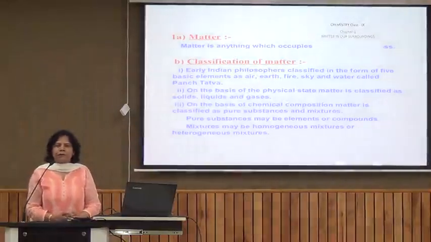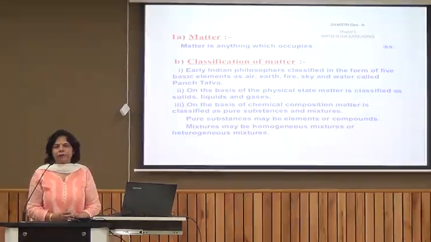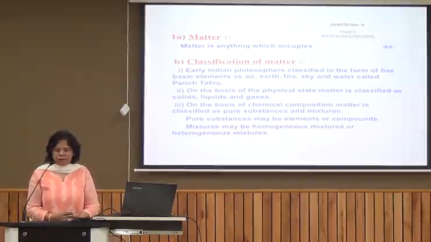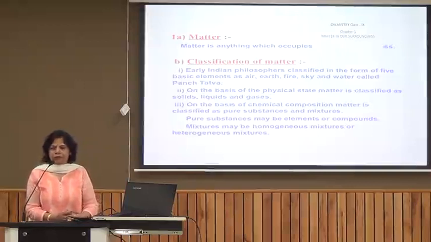All scientists and the philosophers, they wanted to understand the nature of matter. So Indian scientists, Indian philosophers, they just gave a suggestion that all types of matter are made up of 5 elements: air, water, fire, sky and earth. And they were under this thought that all kinds of matter, they have different percentages of these 5 elements, which are called Panch Tattva in Hindi. That is why they show different types of properties.